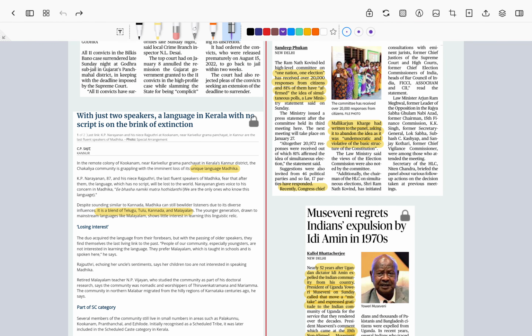Right? The next important article that we come across is about endangered languages. The one particular language that is unique here is the language of Mavilan. It is spoken in the Kerala region, where only 2 speakers are left now.